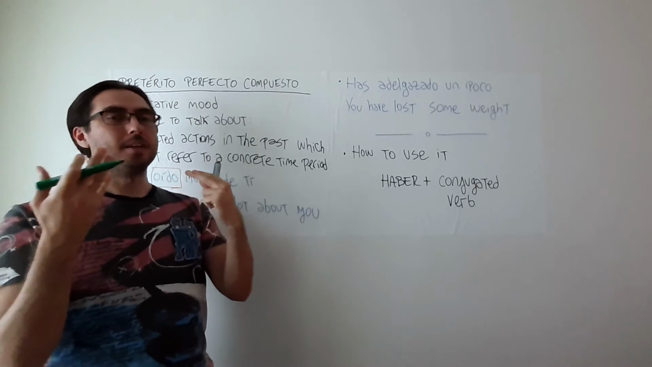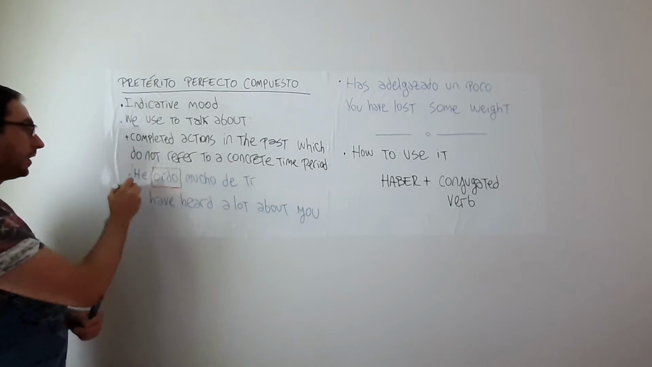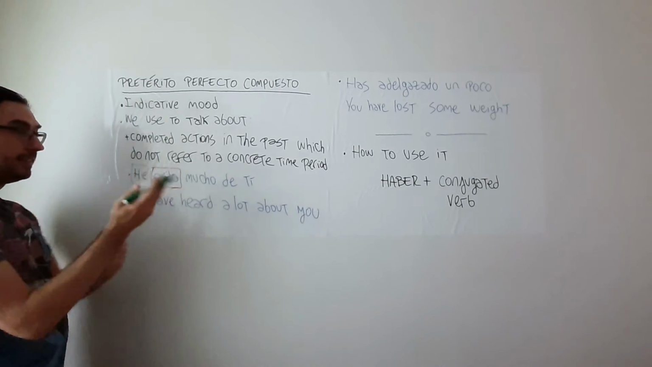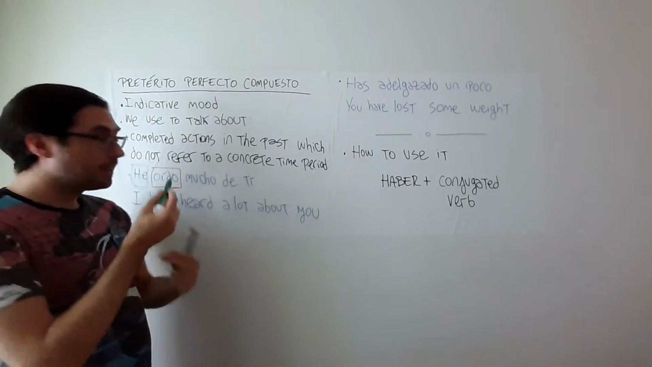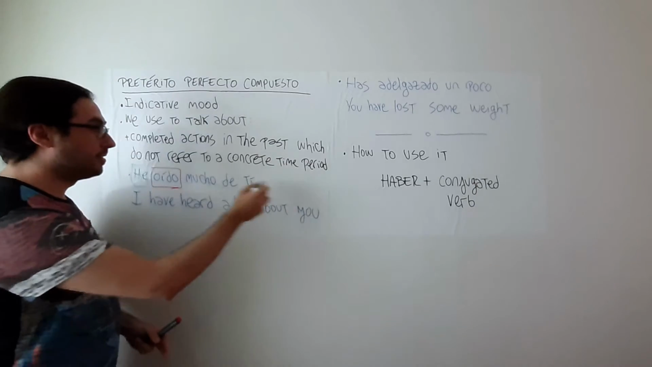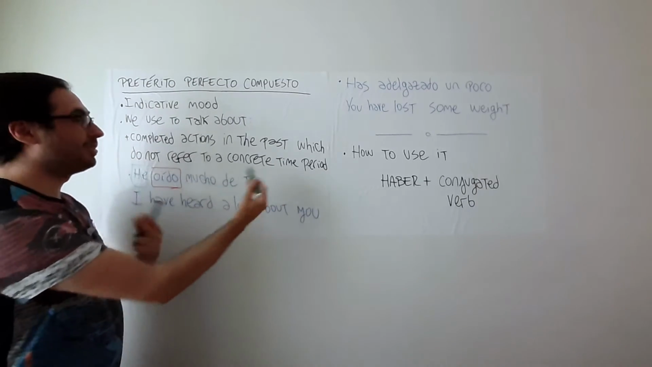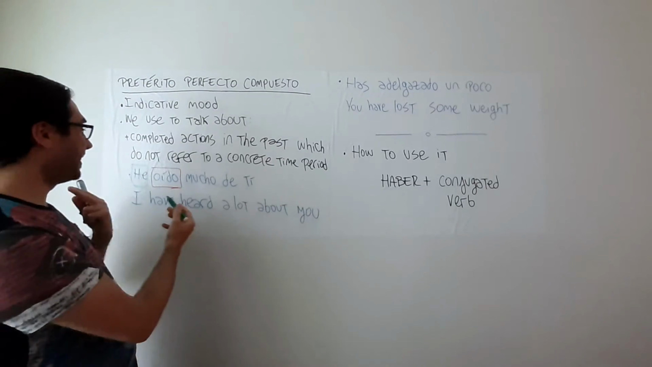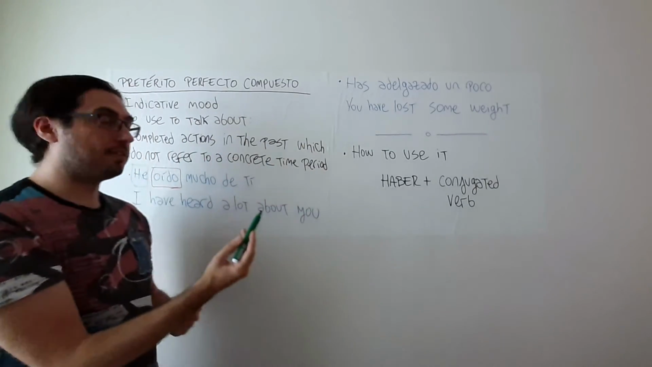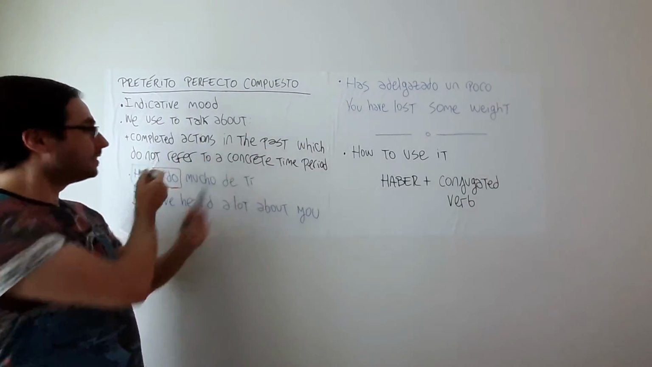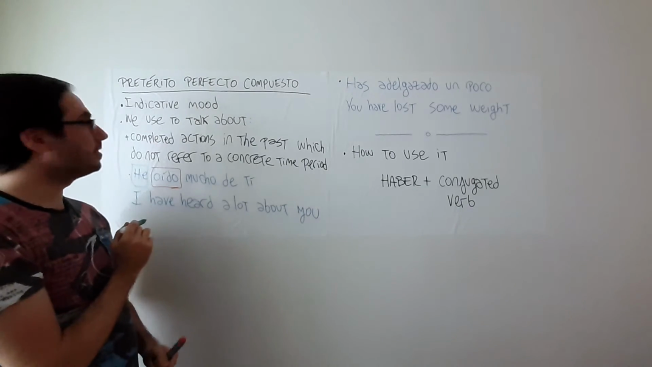So this is something that has already happened, and here we are mentioning that yes, this has already happened recently, but there is no time indication, and we are not really saying when this happened. In this case, we are not saying when we heard about this person. So this is the case for this tense.